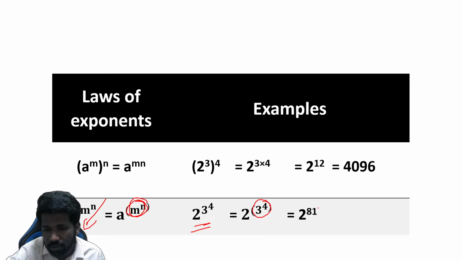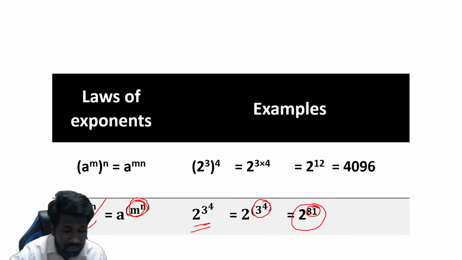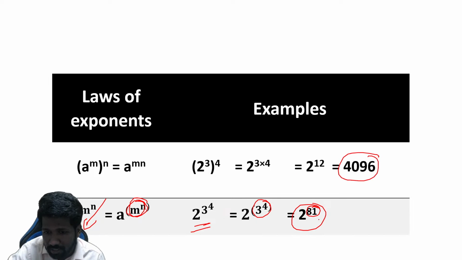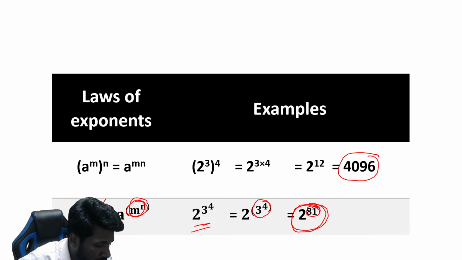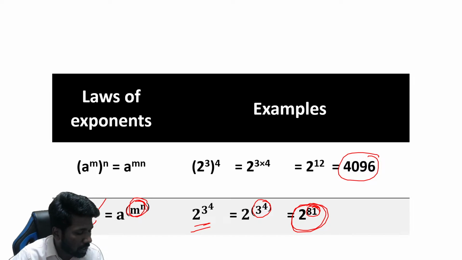3 into 3 into 3 into 3 is 81 now. So 2 raised to 81. If you do the other way around, you will get a wrong answer. That is what I am trying to say. 2 raised to 3 first, you will get 4096. 2 raised to 81 is much more than 4096. Powers are different means you cannot use any of those shortcuts, Shanti.